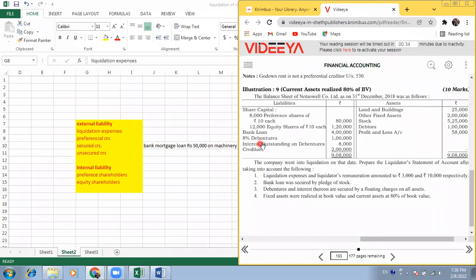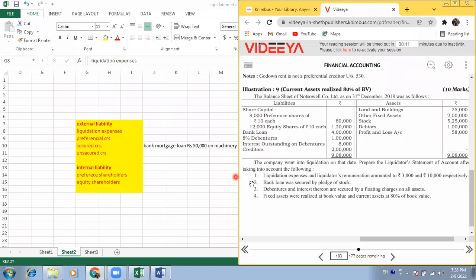Preferential creditors means any outstanding workman's compensation, or any outstanding salary or wages, or outstanding taxes. So it is not the case. You can see at this liability side, preferential payments are not there. So you can go towards secured payments.